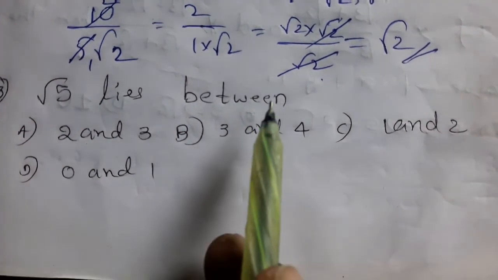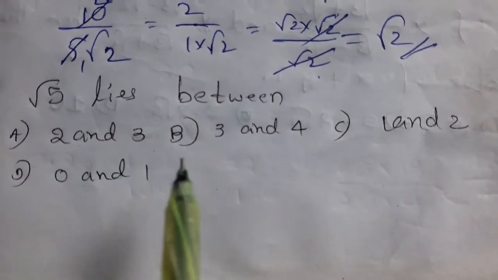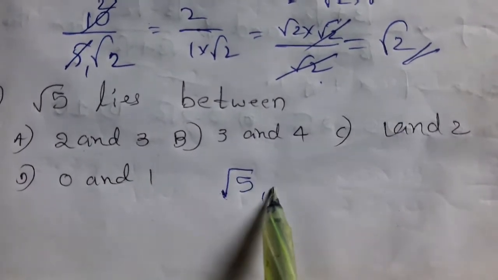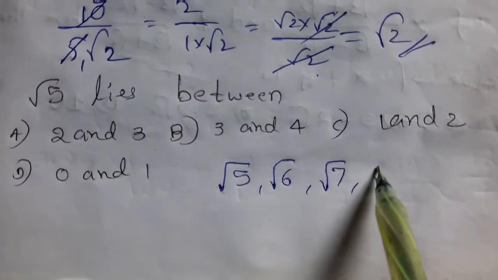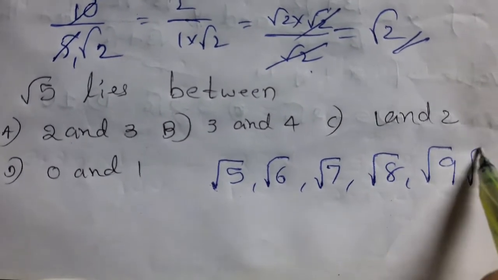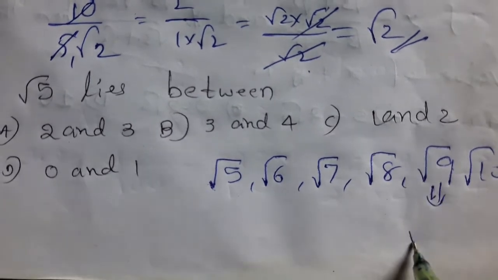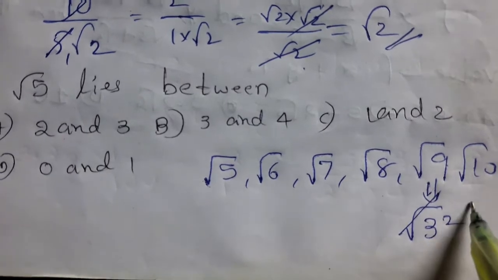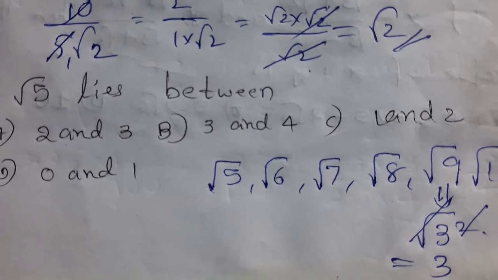Root 5 lies between. See here, what is given? Root 5 lies between root 5, root 6, root 7, root 8, root 9 and root 10. Observe here, root 9 can be written as root of 3 square, and root and square cancel. What will happen? 3 is there.